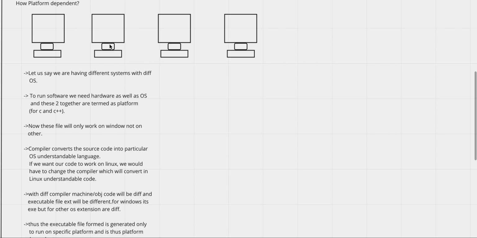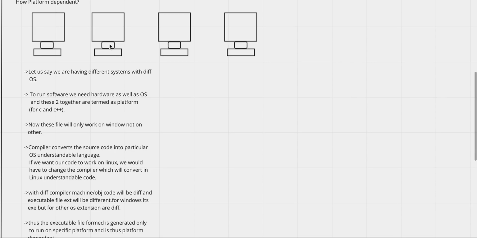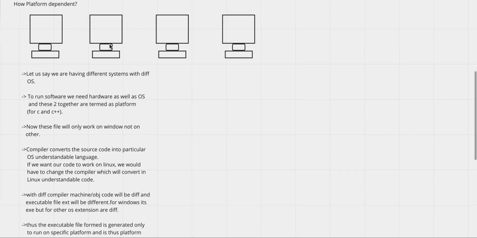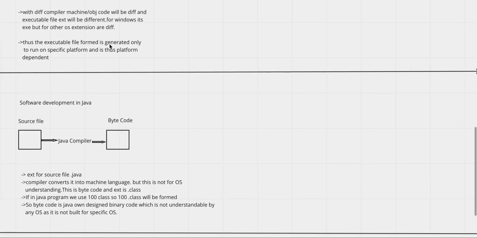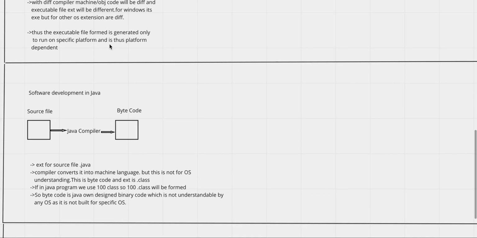It needs OS as well as hardware for its execution. And one source code executed on one OS can't be directly executed on a different OS. Now let's consider how things work in the case of Java.